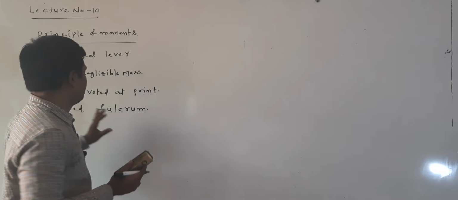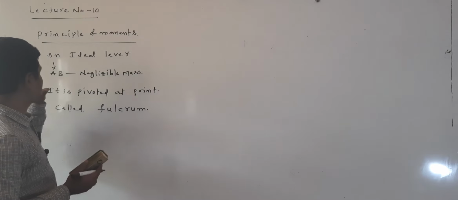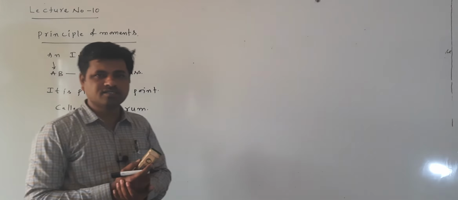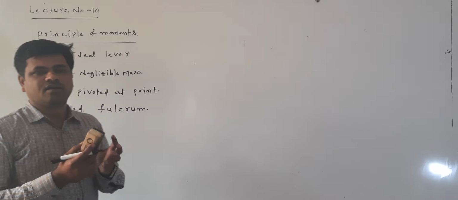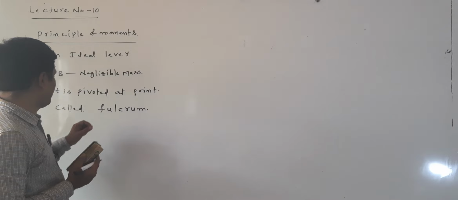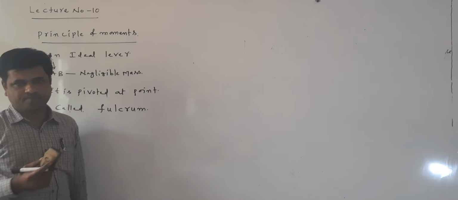Clear this one. Here we are considering an ideal lever. An ideal lever means a rod of negligible mass, meaning its mass is very small in comparison to its length. It is fixed at one point, and that point is called the fulcrum. Listen.